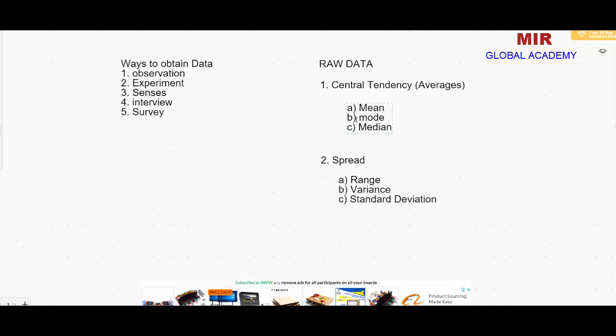And that mode is used in those cases in which we check the popularity. For example, there are three candidates who are contesting an election. So we don't add all the votes and then divide by 3 and then select that candidate. In that case, we select the candidate who got more votes. So we use mode in that case. Mean and median will be meaningless in that case. Okay?